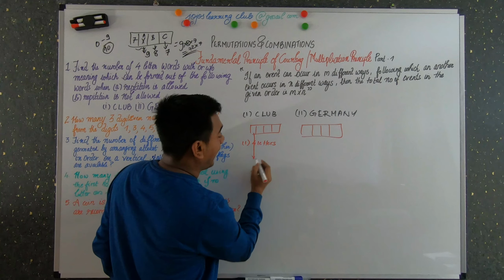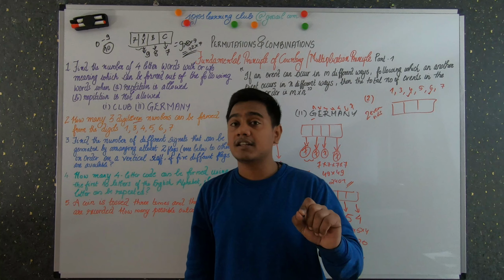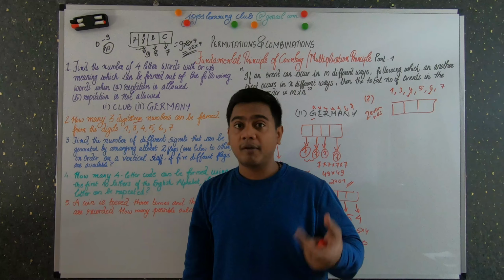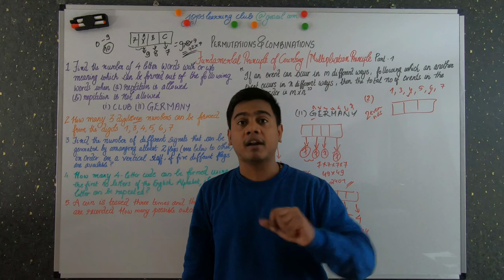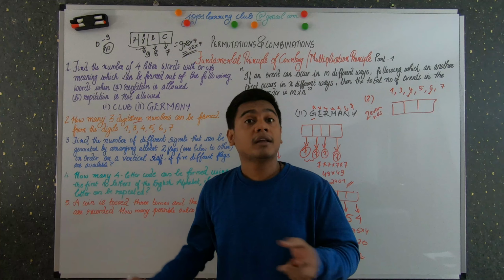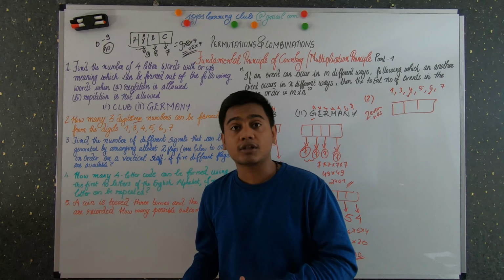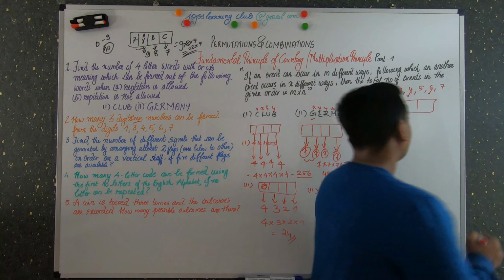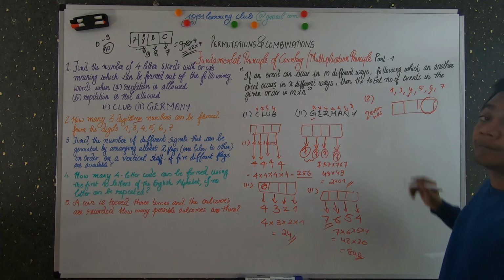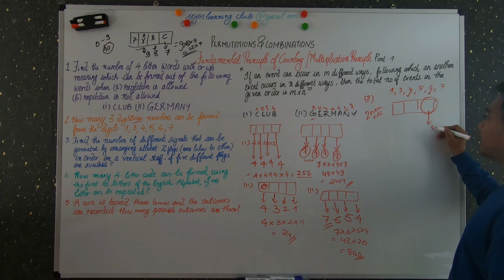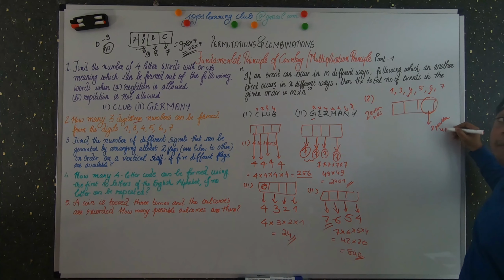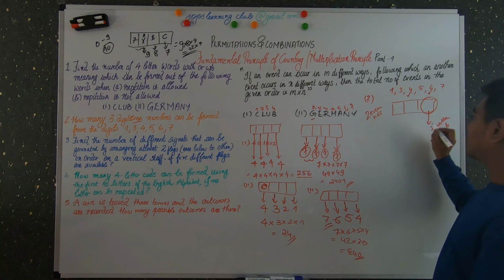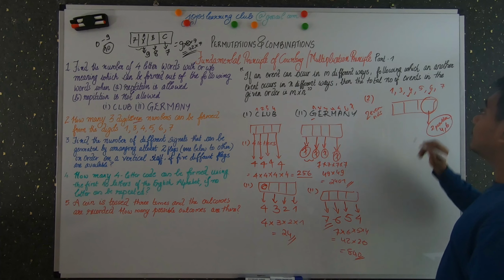Also, how do you determine whether a number is even or odd? You check the last digit, right? If that last digit is an even number, then that number is even. If that last digit is an odd number, then that number is odd. Similarly, you have to check the last number. Here you have only 2 possibilities. Either this can be filled by 4 or it can be filled by 6. That is the possibility for this one.